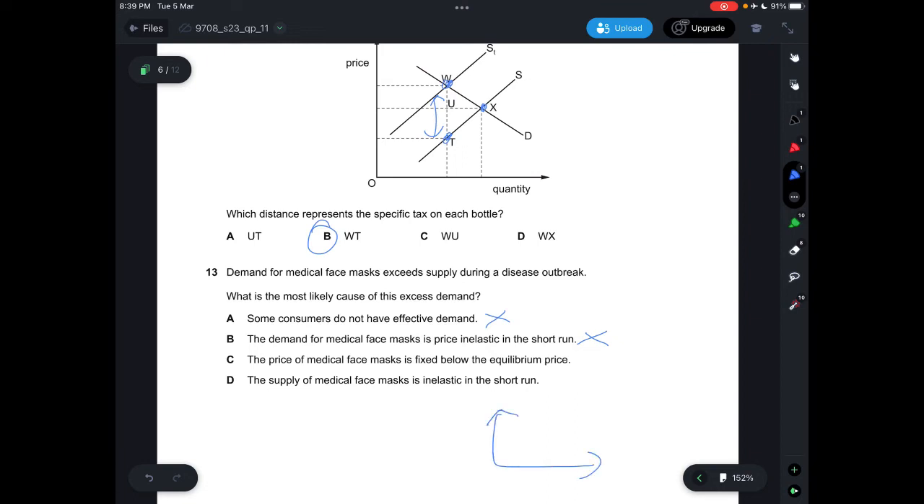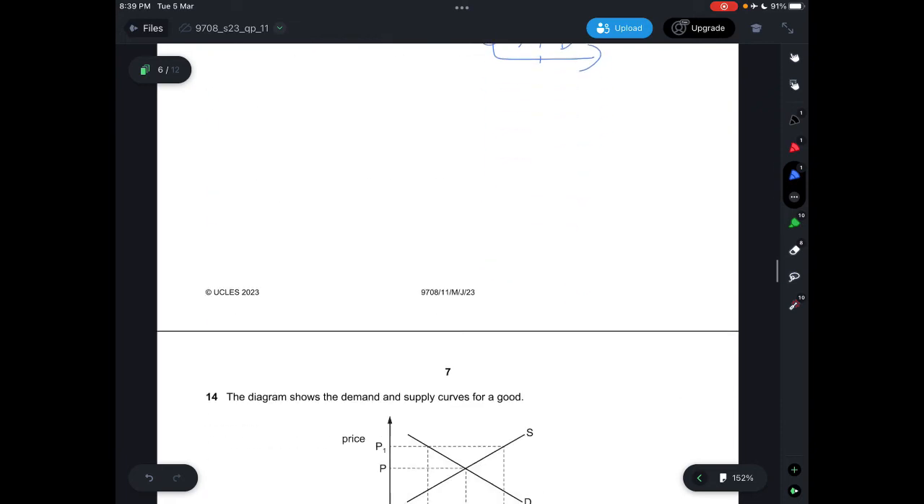Demand for medical face masks exceeds supply. So this is your supply curve, this is your demand curve. If demand exceeds supply, it would be something like this. The original equilibrium price will be here, but your price is now at this position, which means there is an imposition of a maximum price. So the answer has to be C, the price of medical face masks is fixed below the equilibrium price.